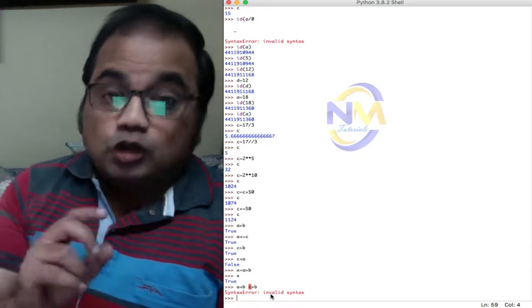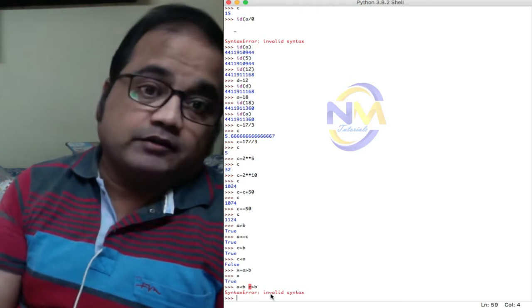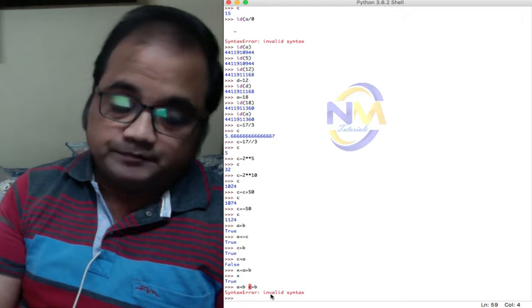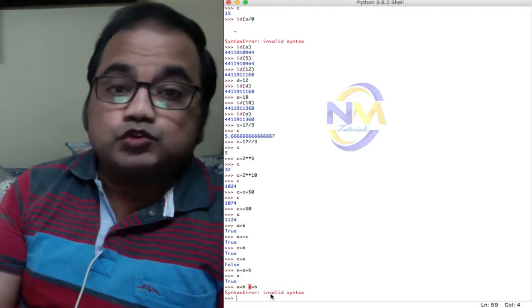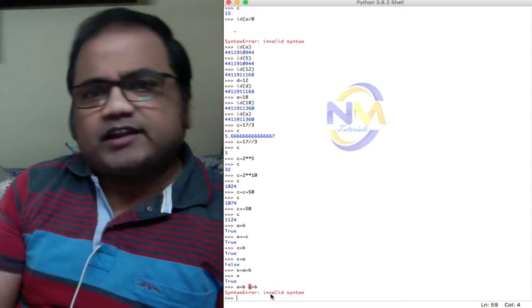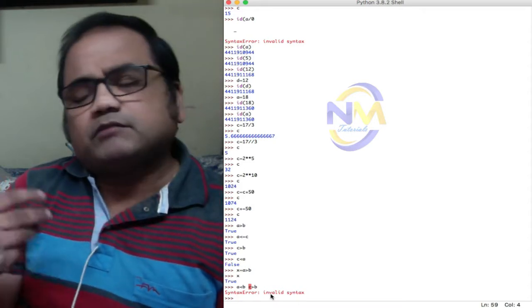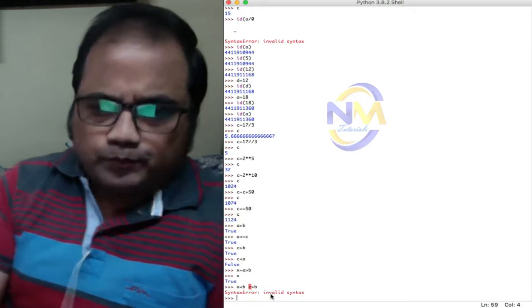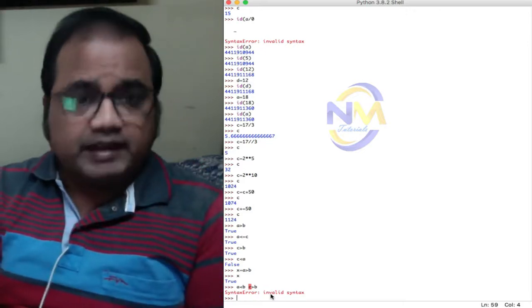And the NOT operator. NOT is a unary operator, it is not a binary operator. NOT is used to negate the condition, right? It reverses the meaning of the condition. How? I'll show you. First, we will combine two conditions.